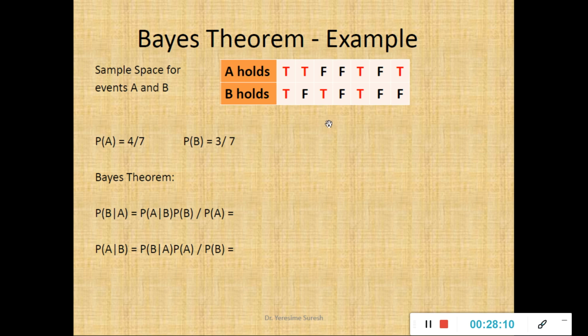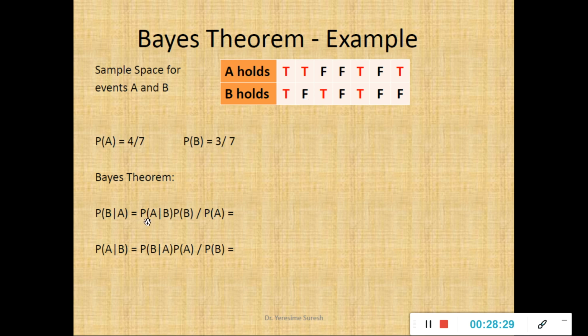I think we have discussed accuracy also, right? I gave an example, attendance. How many times you have attended the classes divided by total number of classes engaged by the faculty will give you the probability. The same way, event A is true for 4 times out of 7 times, so 4 by 7. Event B is true 3 times, it is 3 by 7.